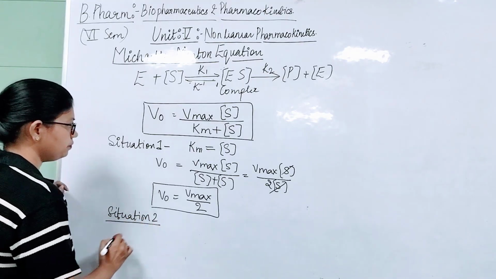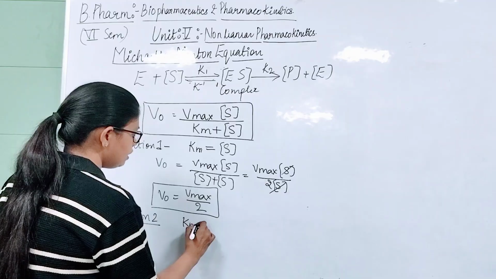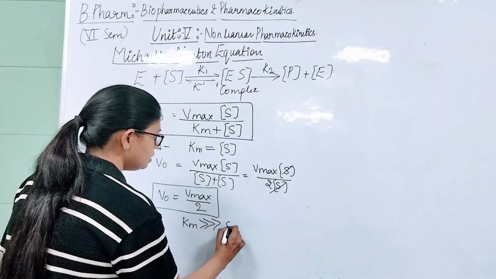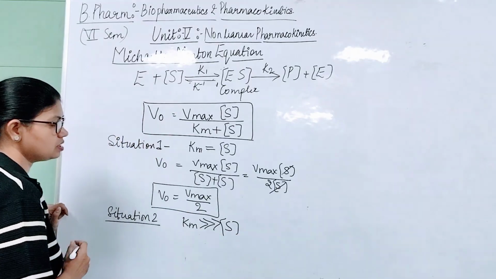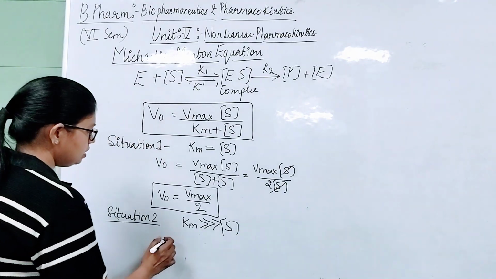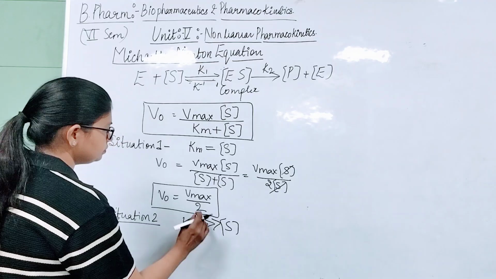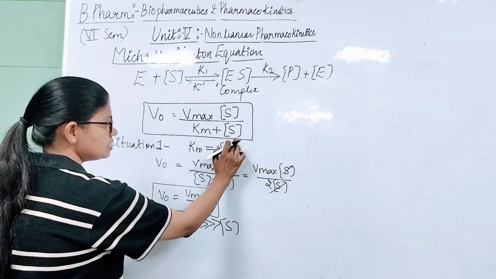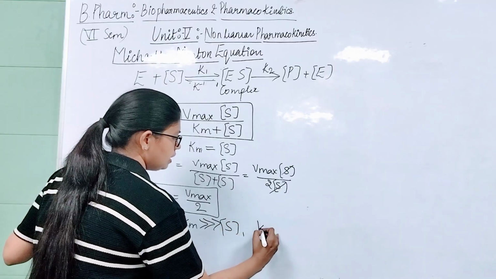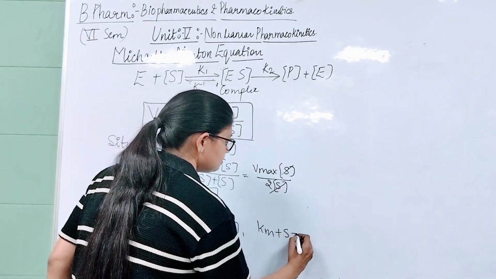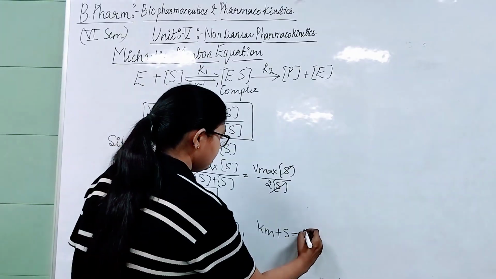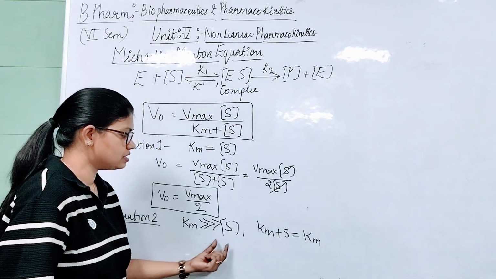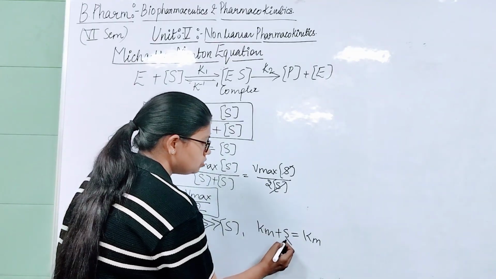Situation number 2. If the Km value, Michaelis value, is much greater than the substrate concentration, then this term Km plus S will be equal to Km, because the Km value is much greater, so the S value will be equal to 0.